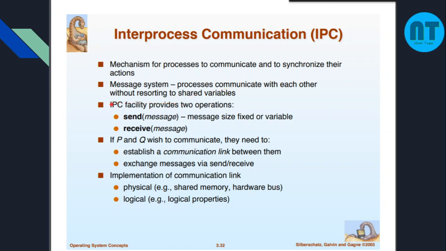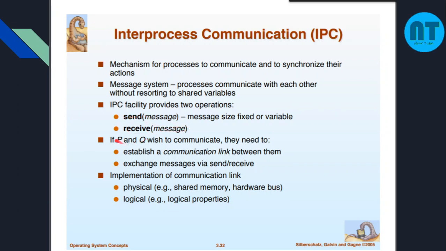The IPC facility provides two operations. What are they? Send and receive. Say there are two processes in communication, P1 and P2. P1 sends a message to P2. This message may be of fixed size or variable size. Once P1 sends the message, P2 should be able to receive the message. For that we have an operation called receive.